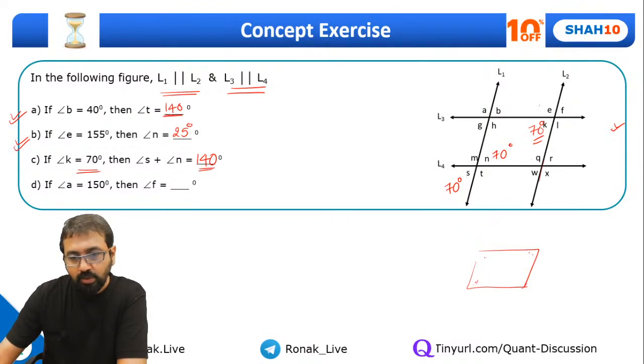Because these two angles are same. In fact, S and K all will be same. All of these are same. So the summation of these two angles will be 140.